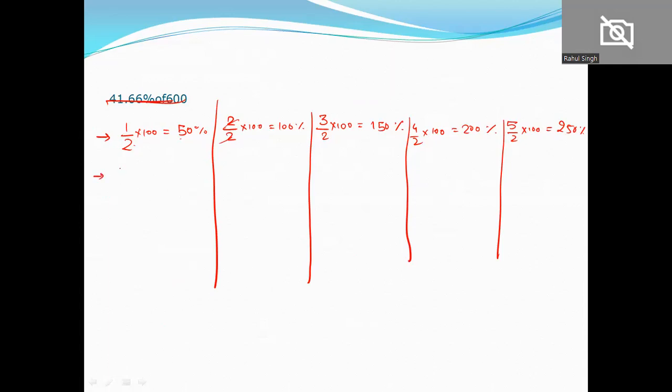So let's take 1/6. 1/6 gives us 16.66%. 2/6 is nothing but 1/3, so this will be 33.33%.